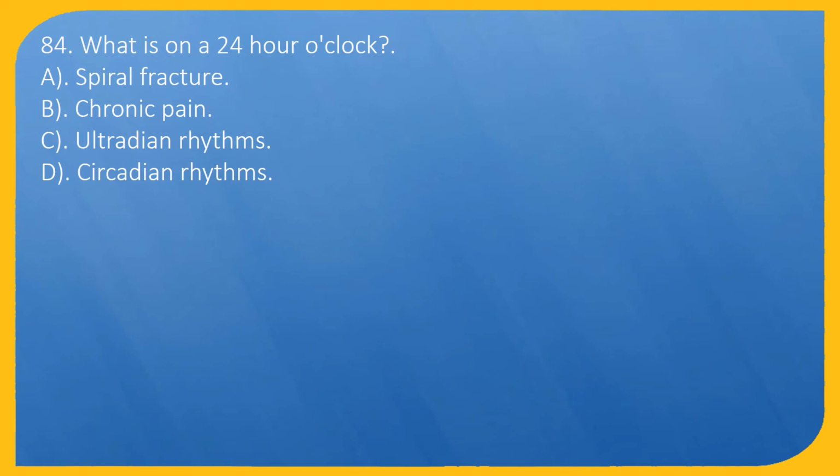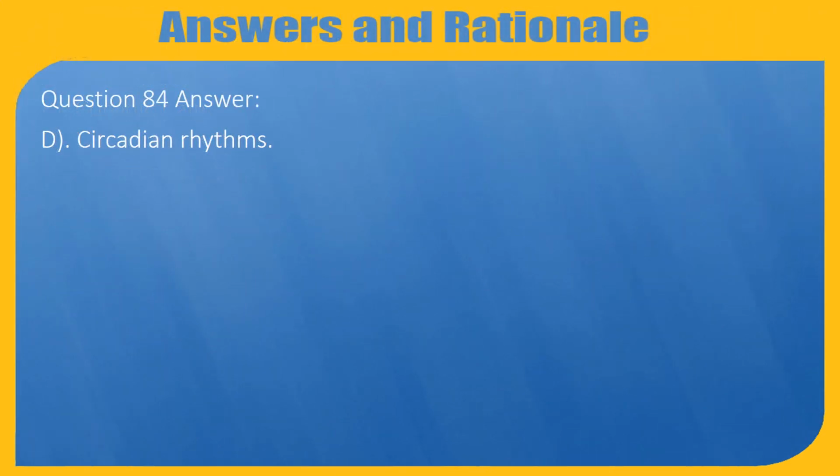Question 84. What is on a 24-hour clock? A. Spiral fracture. B. Chronic pain. C. Ultradian rhythms. D. Circadian rhythms. Question 84. Answer: D. Circadian rhythms.